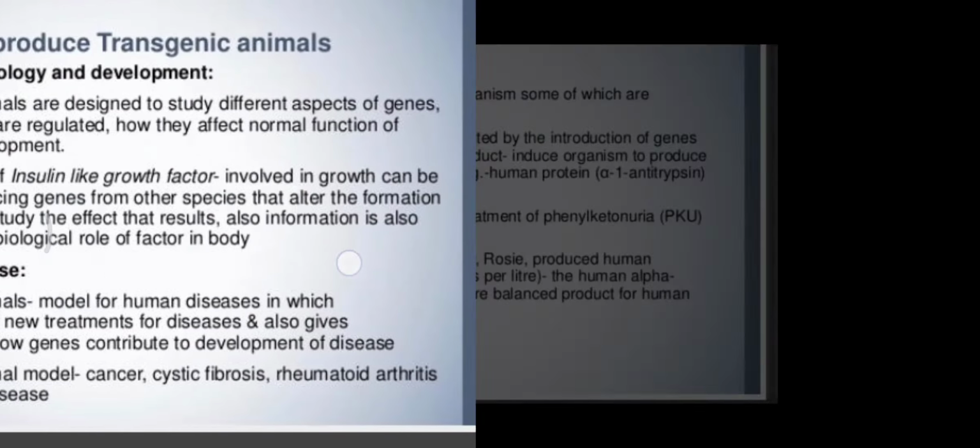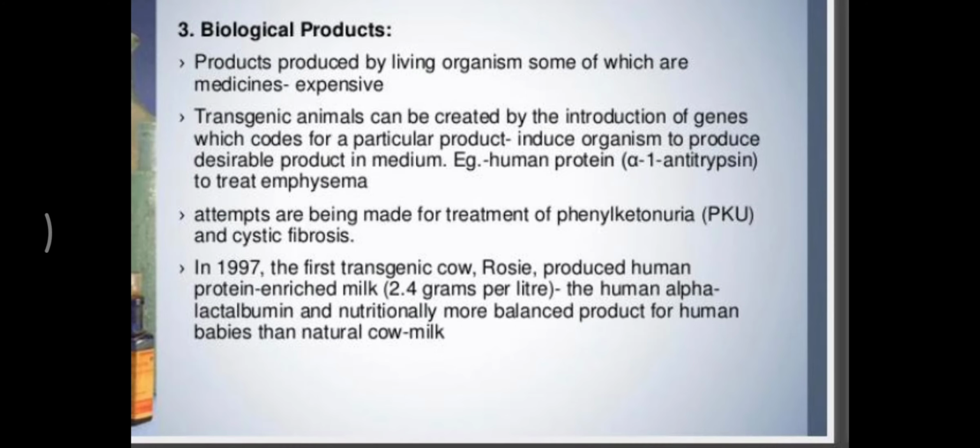Now the other important advantage is the production of biological products. They are also used for producing various biological products which are used as medicines, and they help to provide you immunity. For example, alpha 1 antitrypsin, a human protein that is used for the treatment of emphysema. Emphysema is a disease related to your respiratory tract. Attempts are also being made for treatment of phenylketonuria and cystic fibrosis. These are genetic disorders.